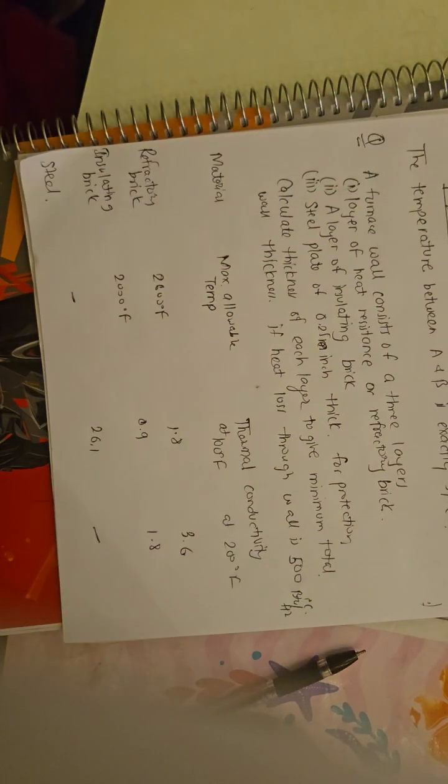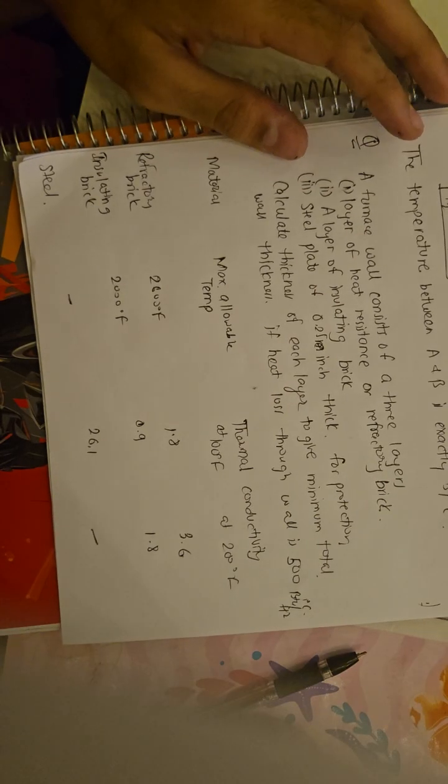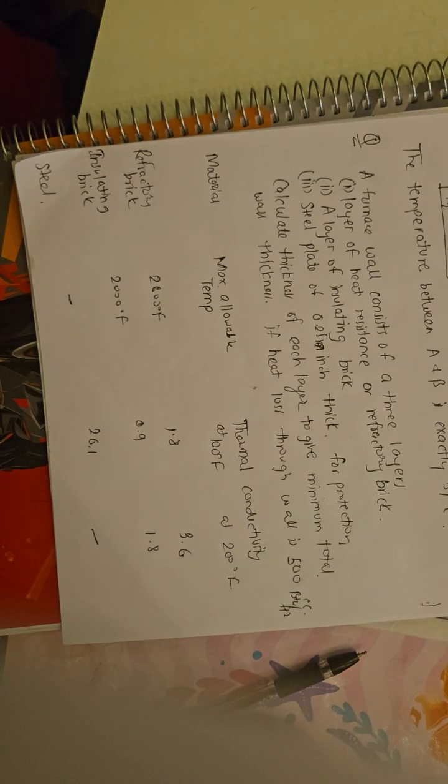So here is the fourth question. We are given a furnace wall that consists of three layers. The first layer is a layer of heat resistance, or refractory.